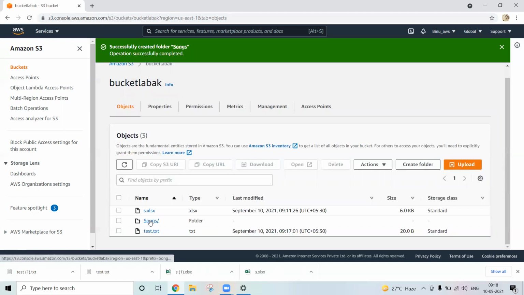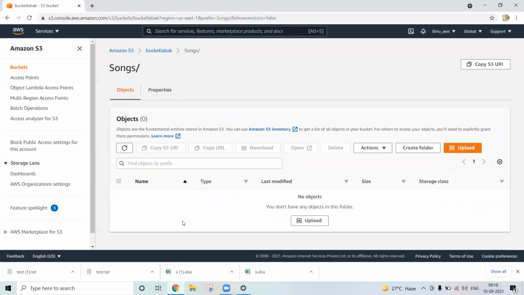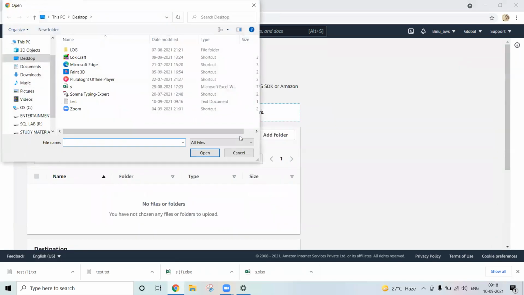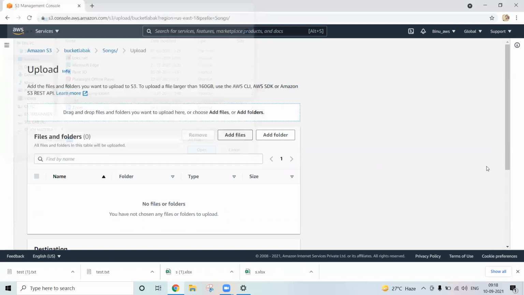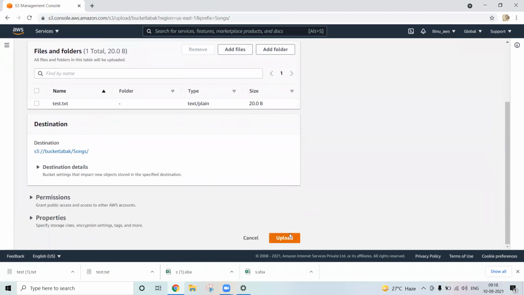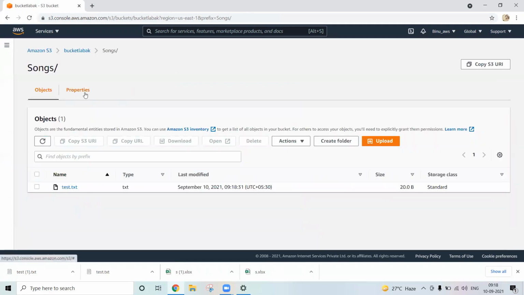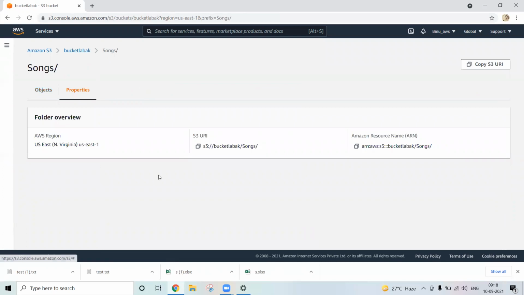Got it? Inside that folder, you can upload the files also. Now upload the files inside that one. Add files. Now click upload. Get it? You can get the properties of this folder as well.